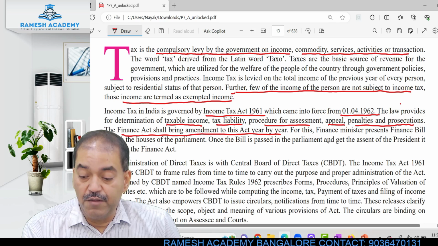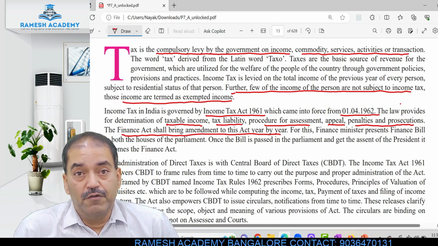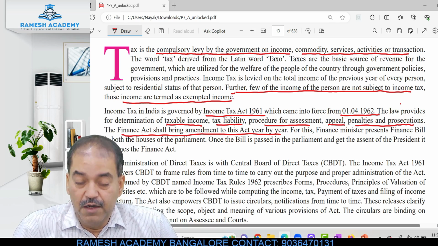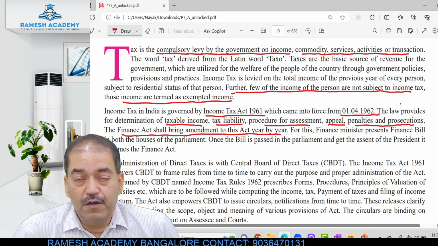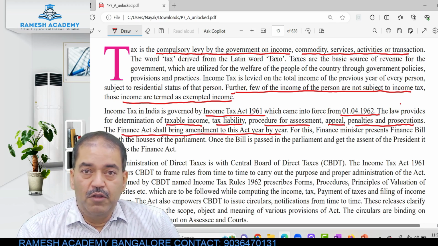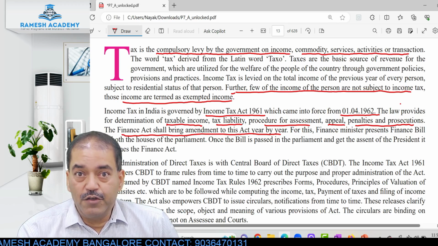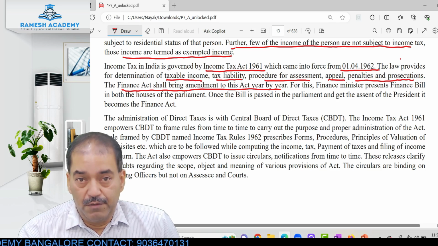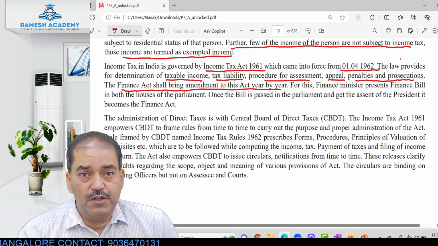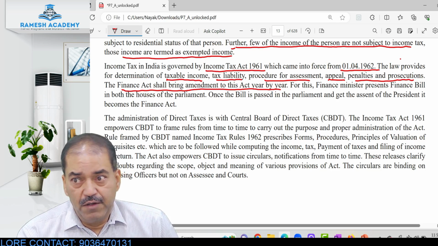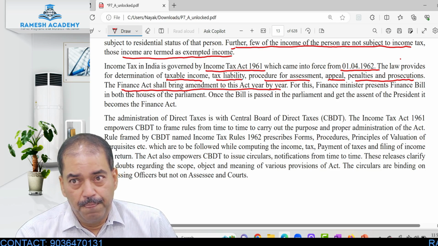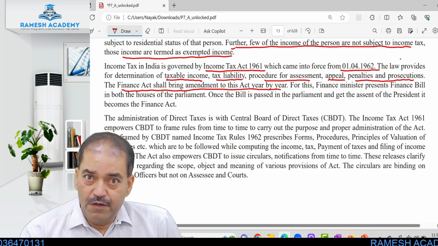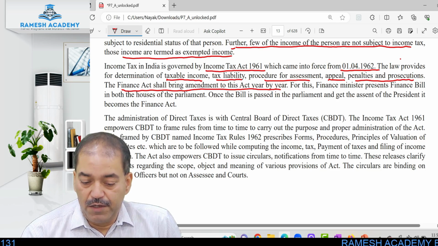Once the bill is passed in the Parliament and gets the assent, means sanction, of the President of India, it becomes a Finance Act. So first it is presented as a finance bill in both the Houses of Parliament, Lok Sabha and Rajya Sabha. It has to be accepted. The members of Parliament may make some changes in that, may propose some changes. So those changes are made. It is sent to the upper house, Rajya Sabha. It is approved over there. It is sent to the President. President will give consent and then it becomes a part of the act.